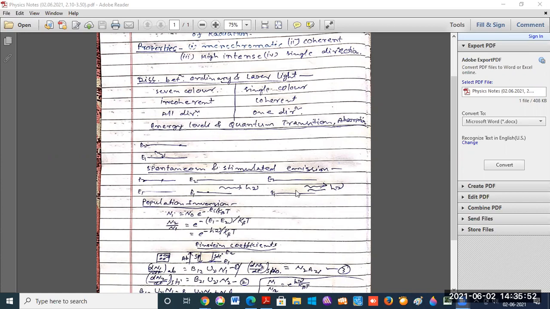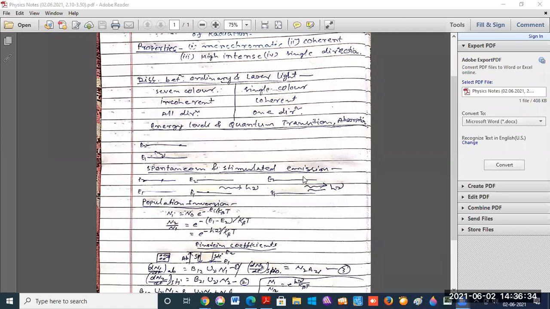Here two or more photons are emitted in this emission process. In spontaneous emission, single photons are emitted, but for stimulated emission, two or more photons are emitted during this process. So, in a university exam, a question may be asked: what is the difference between absorption, spontaneous emission, and stimulated emission? In that case, we can say that